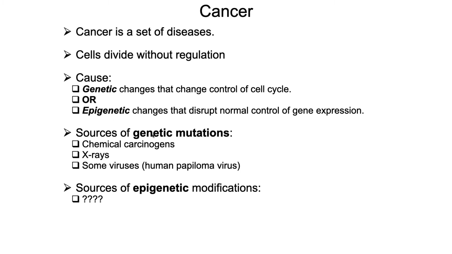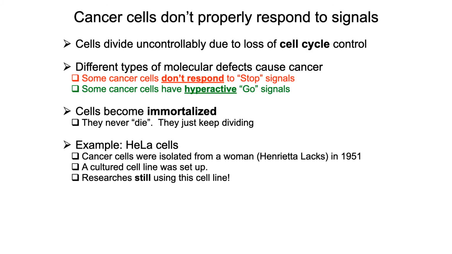Some sources of genetic mutations are chemical carcinogens, cigarette smoke, X-rays, and ultraviolet radiation from the sun. And then there are some viruses, like the human papillomavirus, that can cause cancer. Sources of epigenetic modifications, well, that's a field of study that's being researched now.